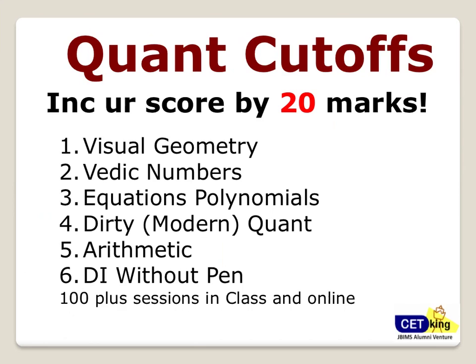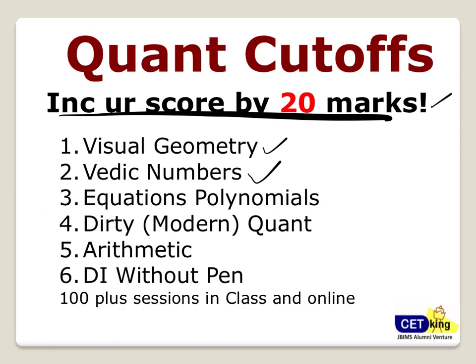In this workshop, I'm going to talk about the quant section first. So, increase your score by 20 marks in quant. There are 6 major areas of quant. One is geometry. I call it visual geometry, in which I teach geometry using visual assets, so that helps you increase your accuracy in geometry, because it's one of the areas which is very weak for everyone. Number 2 is Vedic numbers, in which we teach numbers through Vedic maths.